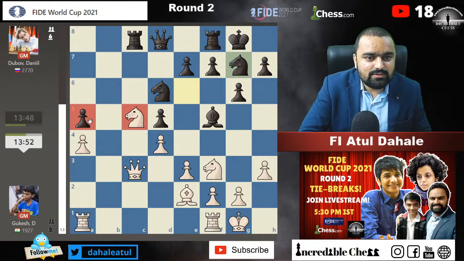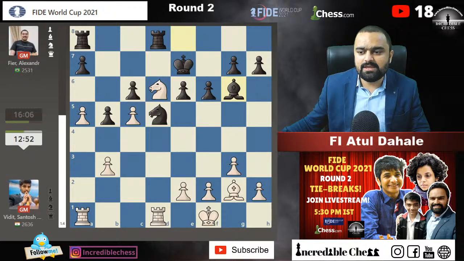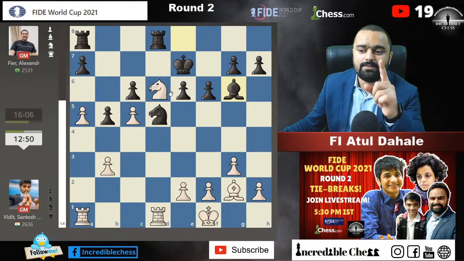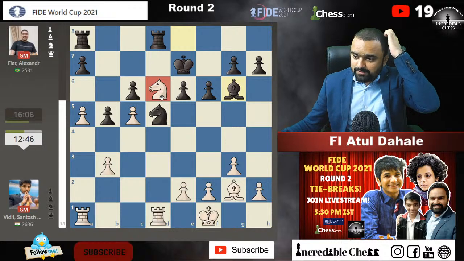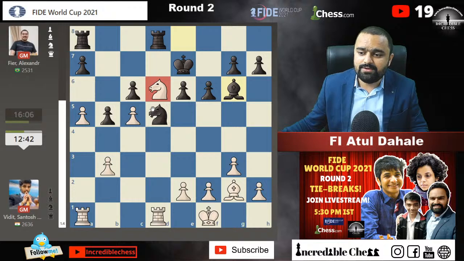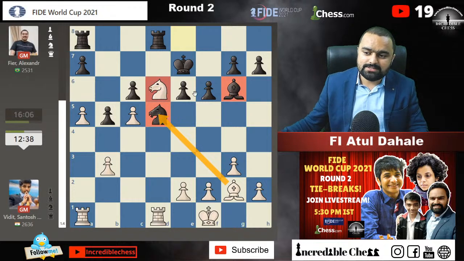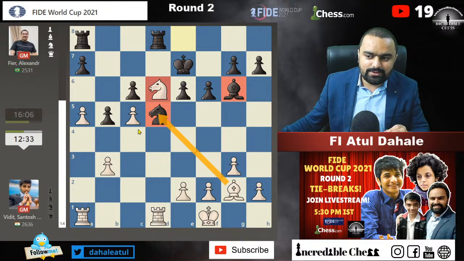I don't understand how this is going for Vidit. Well, Shreyas, I feel like in Vidit's game, as I talked about, if the knight arrives on the d6 square, then it will be good for white. Now, Vidit is definitely going to play bishop to d5 in this situation, and he will have a good knight against the bad bishop. Because how do you understand whether it is a bad bishop or not? By looking at the pawn structure.